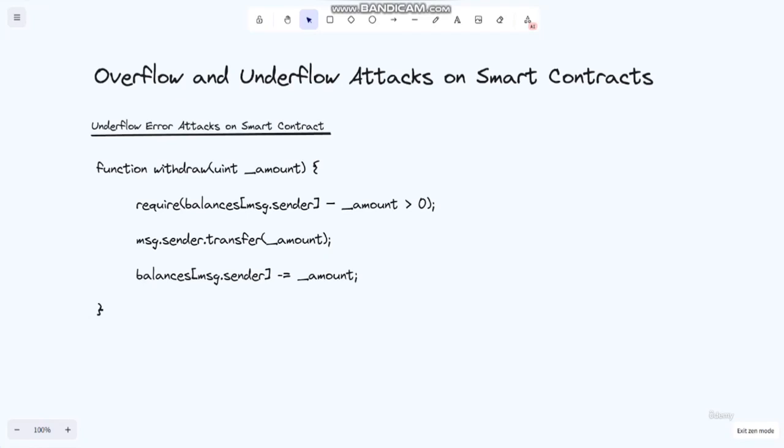So to avoid falling victim to an overflow or underflow attack, the best practice is to check if the updated integers stay within the byte range. The Beauty Chain contract is one example where the attacker used the behavior of integer overflow to overcome some security checks and stole a huge amount of BEC token.